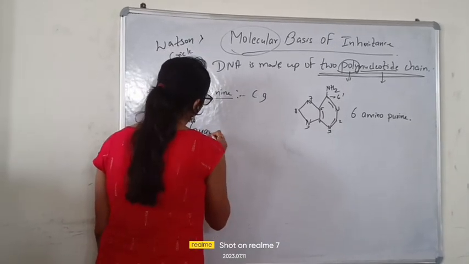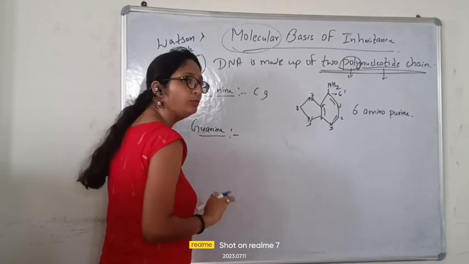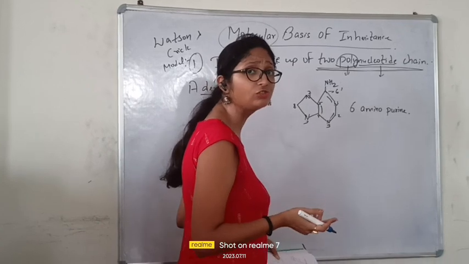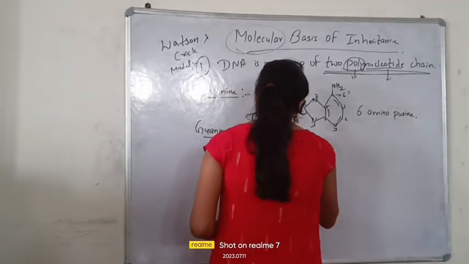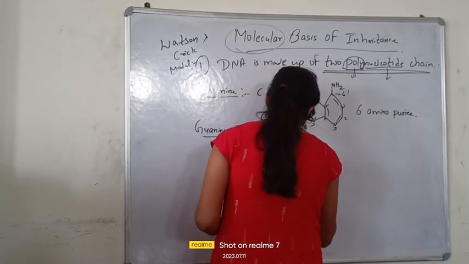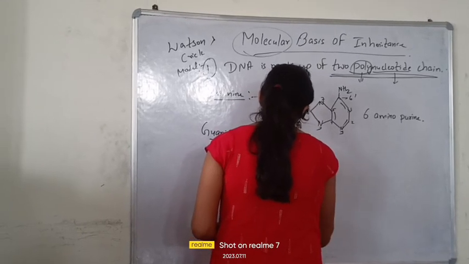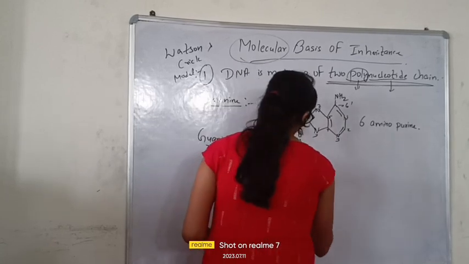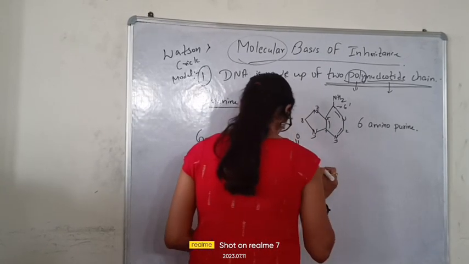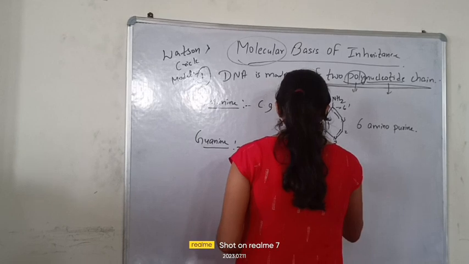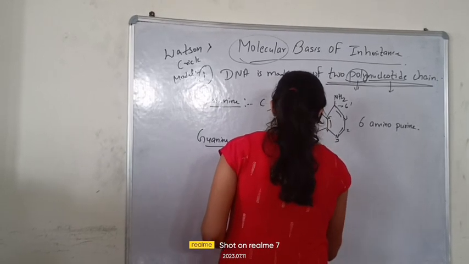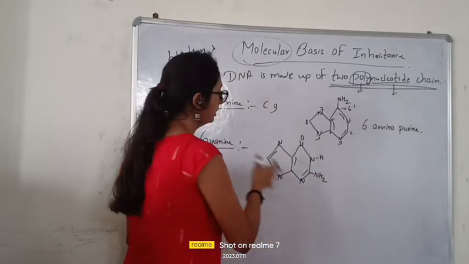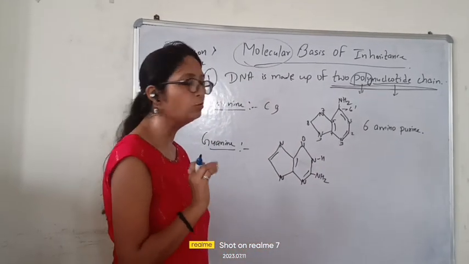Next one is guanine. Let's just learn about the purine. Then we will start with our pyrimidine. Again the same double bond structure you have to make. So just form here. Okay. This is how you are going to form. Okay. Here what will happen? Here a ketone group will be present. Here an amino group will come. Fine. Here you will get NH. The same here N. Double bond here. This is how your guanine looks like.